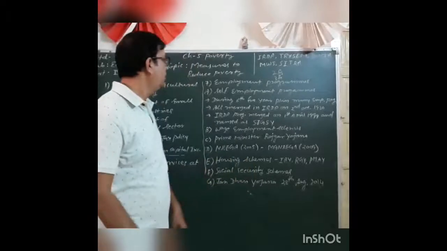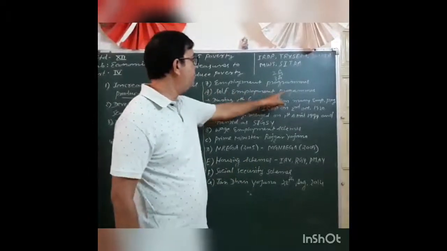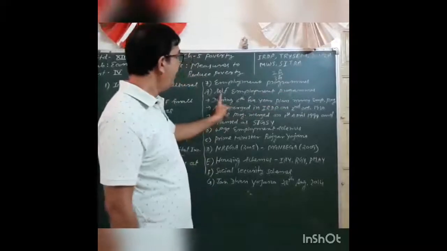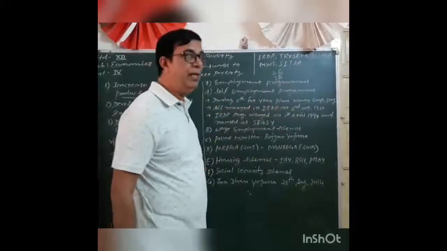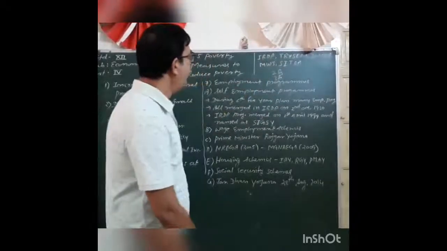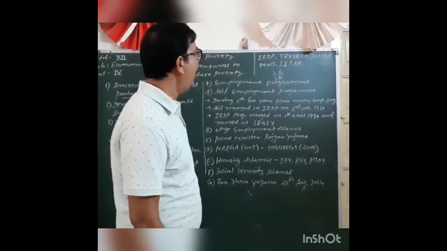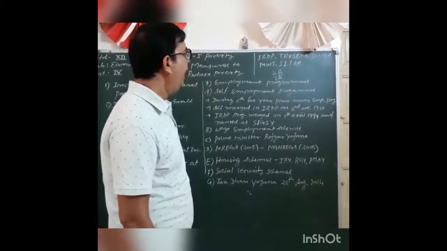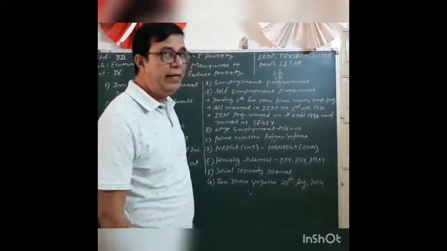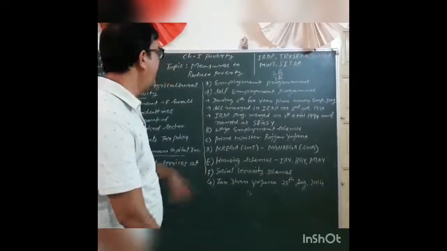Now here, employment programs, self-employment programs, and in self-employment programs, IRDP, Integrated Rural Development Program, then TRYSEM, DWCRA, MWS and SITRA.